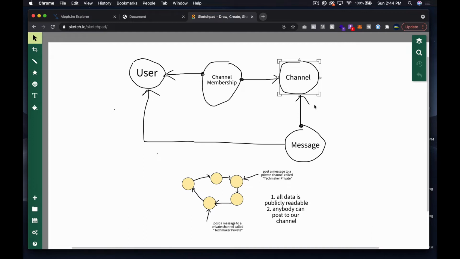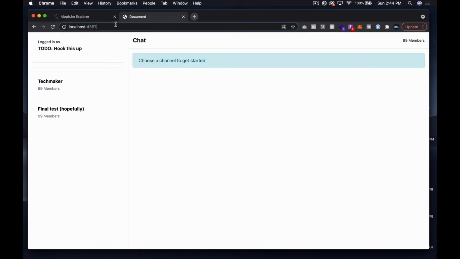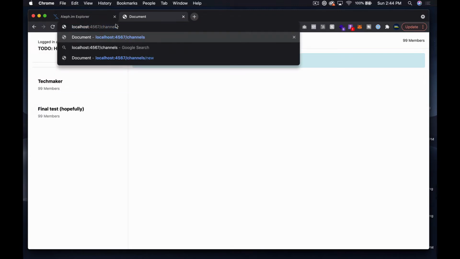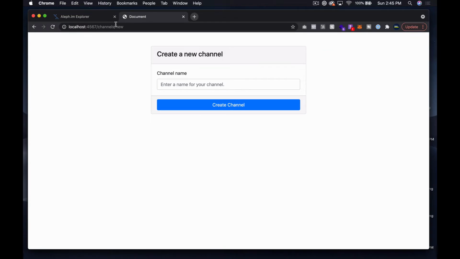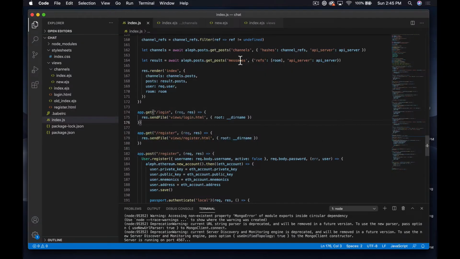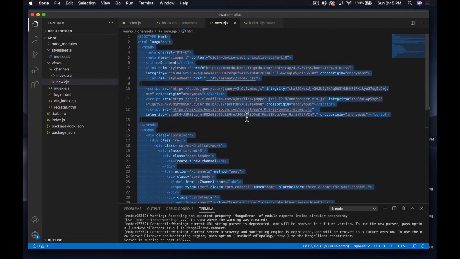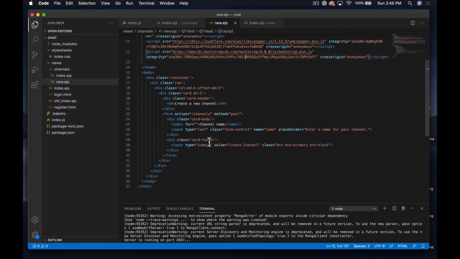So as I was saying, the first thing we need to do is back over here. We haven't built all this out in the interface yet, but we have this channels new route, which we can go to where you can create a channel. All I want to do here is have some radio buttons for public or private. That's essentially all we're going to do here. So let's go back to the code and open up our channels new file, and down in here all I'm going to do is add a radio button.